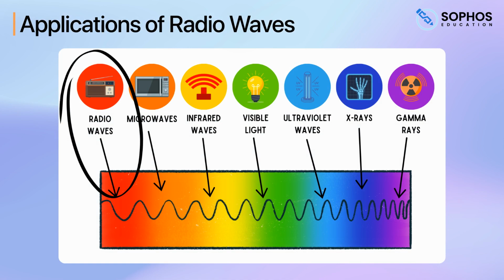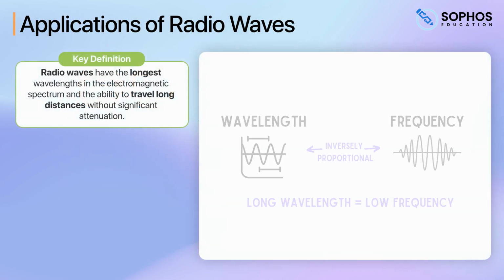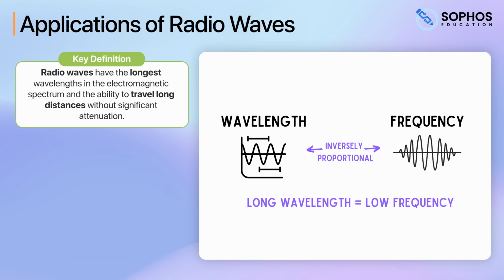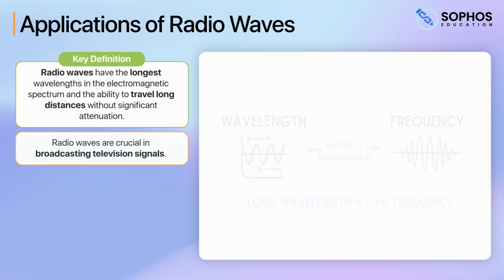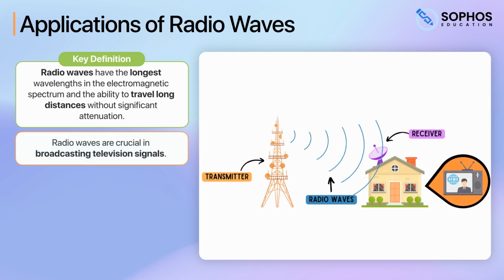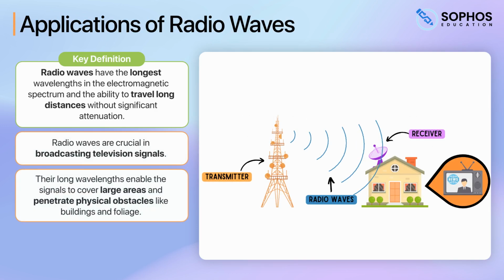Let's start with radio waves. Radio waves have the longest wavelengths in the electromagnetic spectrum and the ability to travel long distances without significant attenuation. We've already touched on some of the applications of radio waves, but to recap, radio waves are crucial in broadcasting television signals. Their long wavelengths enable the signals to cover large areas and penetrate physical obstacles like buildings and foliage.